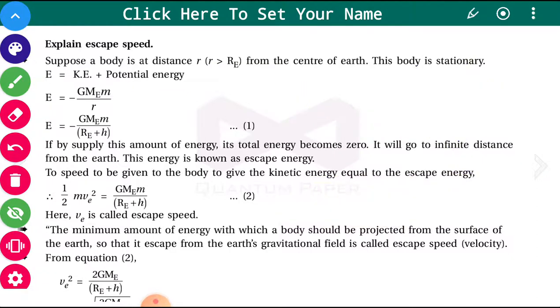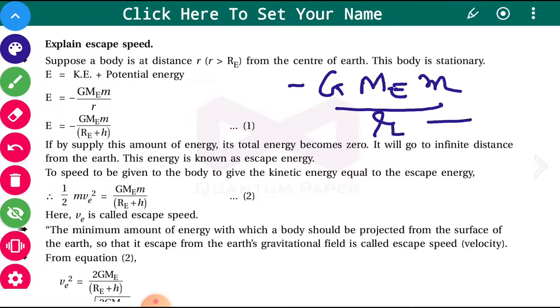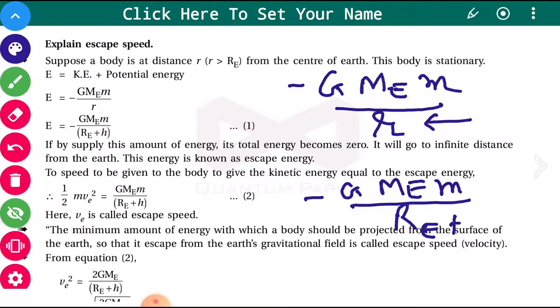Now the gravitational potential energy at this point will be minus GMe m upon distance r, and instead of r, if you write Re plus h, the gravitational potential energy is minus GMe m upon Re plus h.